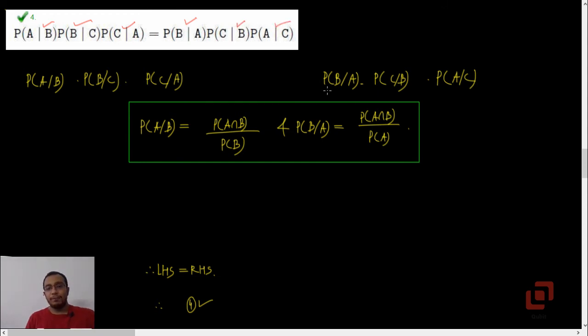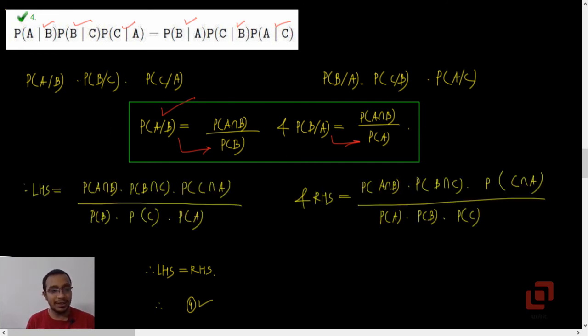Now, as we have been doing with other options, we will write down the conditional probability formula first. Probability of A given B is equal to probability of A intersection B upon probability of B, and probability of B given A is equal to probability of A intersection B upon probability of A. Now let us apply this formula to all 6 conditional probabilities. So LHS will consist of A intersection B upon B into B intersection C upon C into C intersection A upon A. Of course, the probabilities.